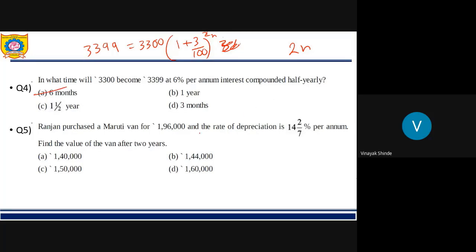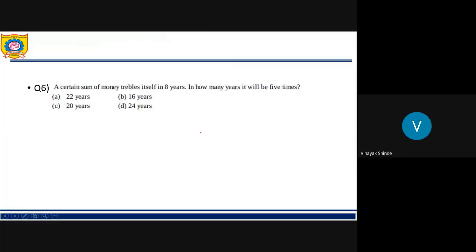Then the value of a Maruti car is 1,96,000 and the rate of depreciation is 14 2/7% per annum. Find the value of the Maruti van after 2 years. So it is 1,96,000 into 1 minus 14 2/7 upon 100 raised to 2. Whatever comes is the answer. So the answer is option B. Solve question number 6.